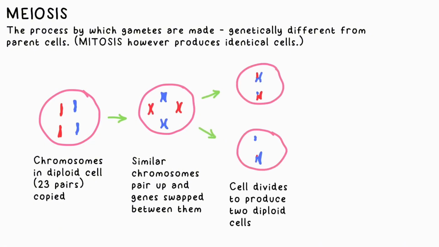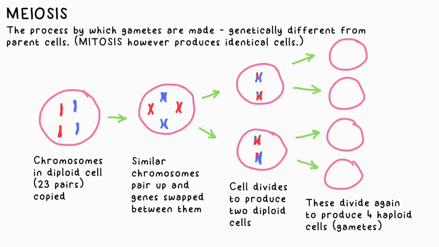The cell then divides to make two diploid cells, which then divide again, along with the chromosomes themselves, to make 4 haploid cells, ready to fuse with another gamete, which in this case would be an egg. This is one way that variation occurs in offspring. The resulting diploid cell then starts to divide via mitosis, which is covered in paper 1.